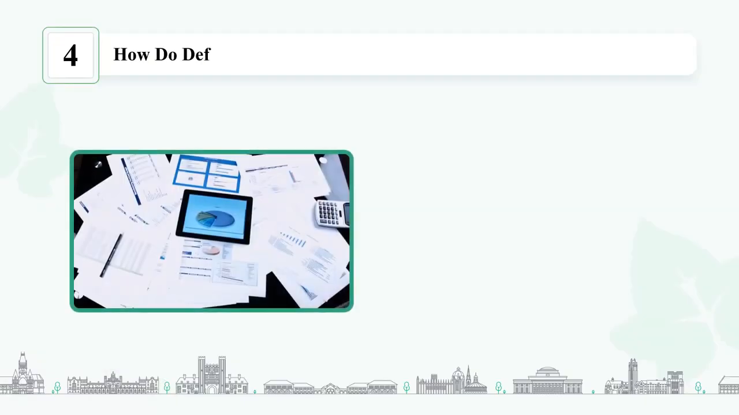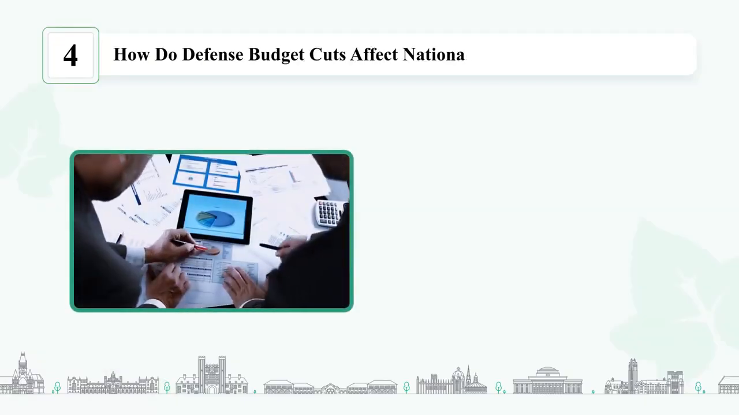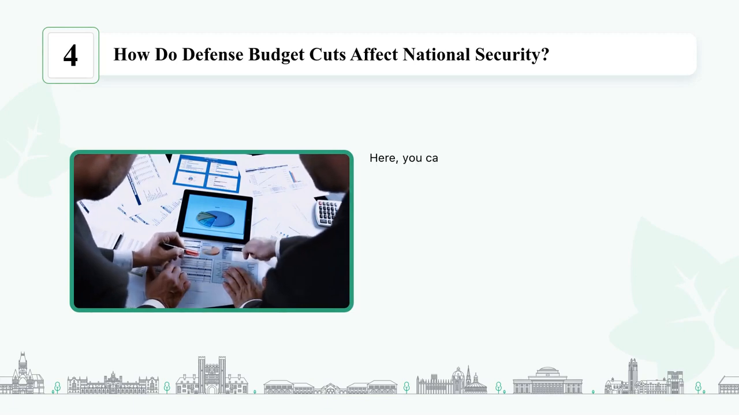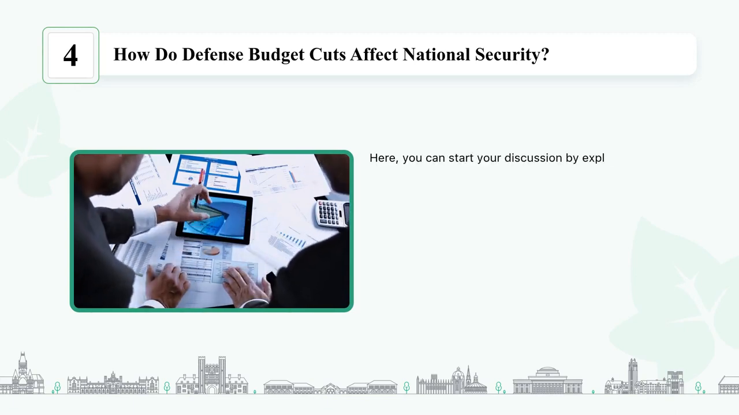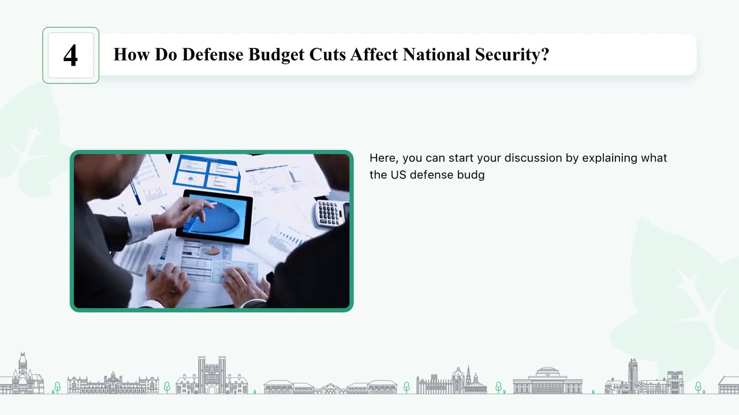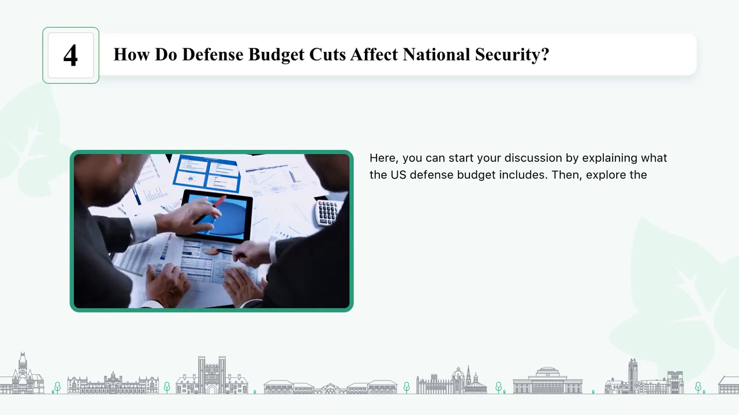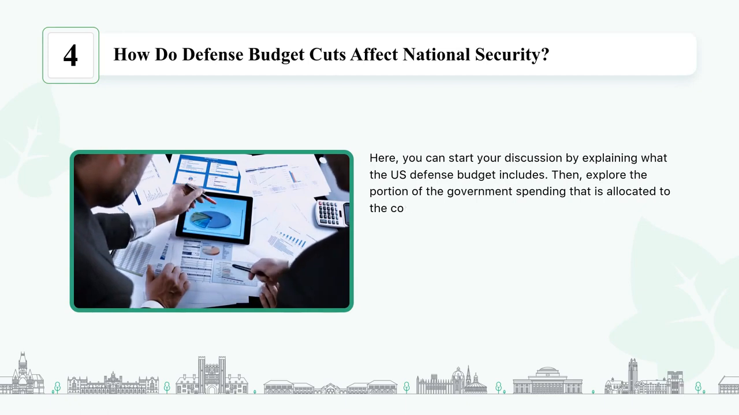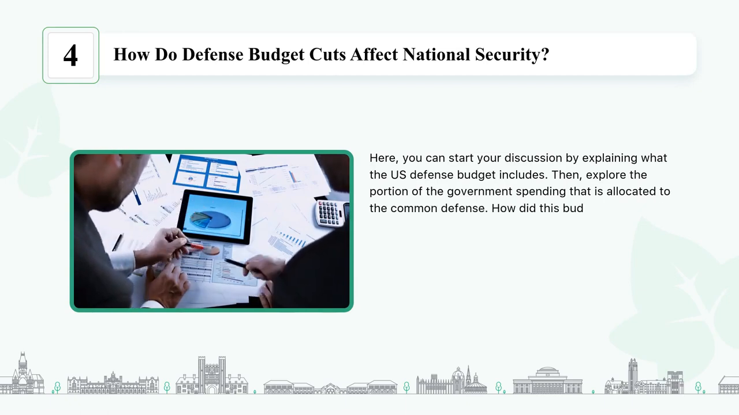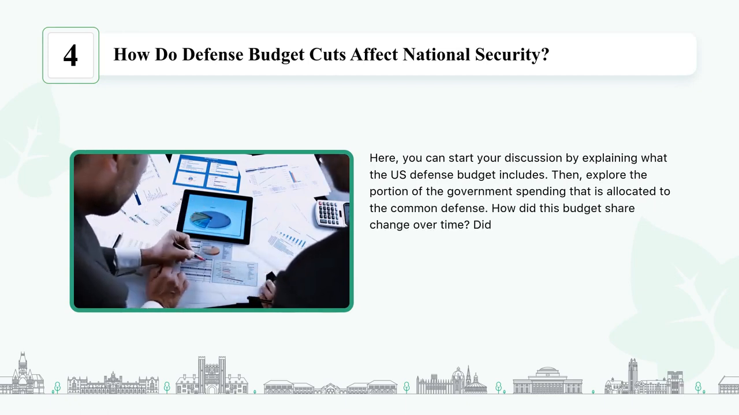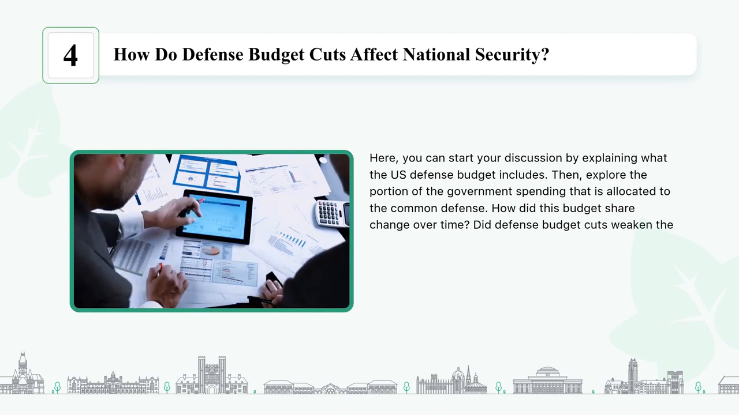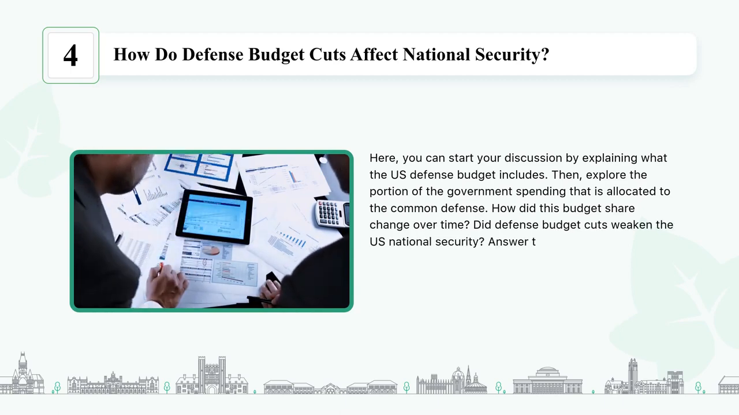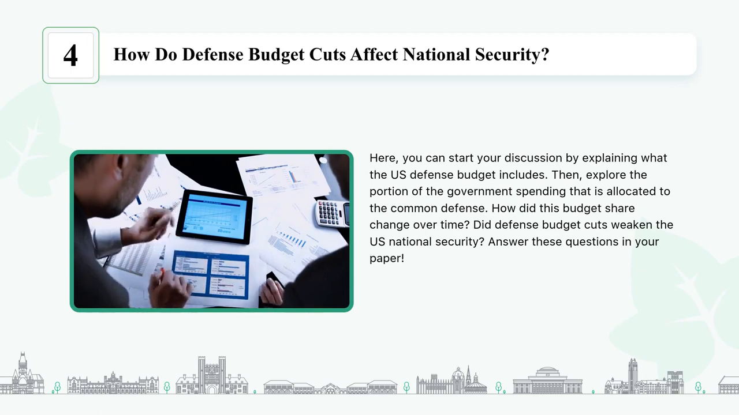How do defense budget cuts affect national security? Here, you can start your discussion by explaining what the U.S. defense budget includes. Then, explore the portion of the government spending that is allocated to the common defense. How did this budget share change over time? Did defense budget cuts weaken the U.S. national security? Answer these questions in your paper.